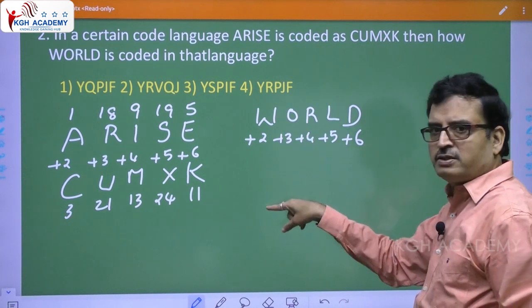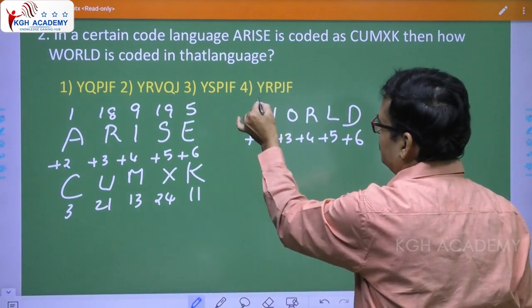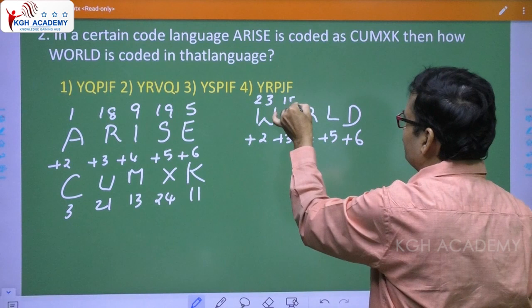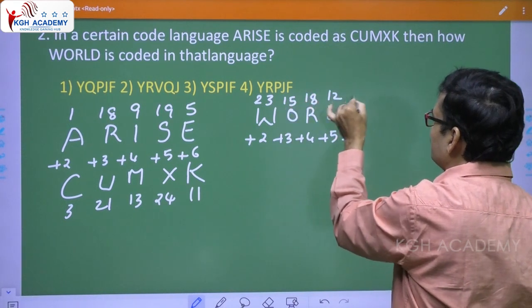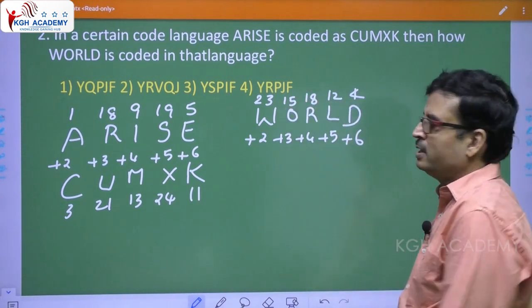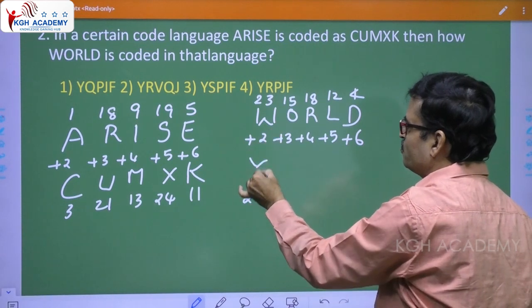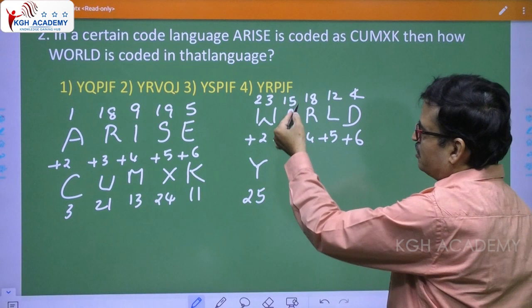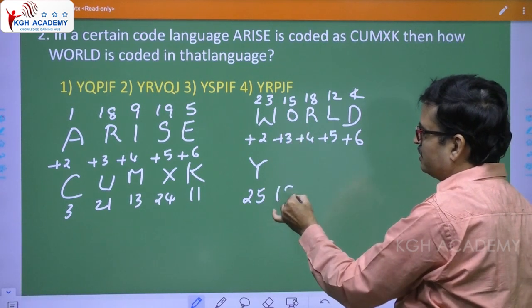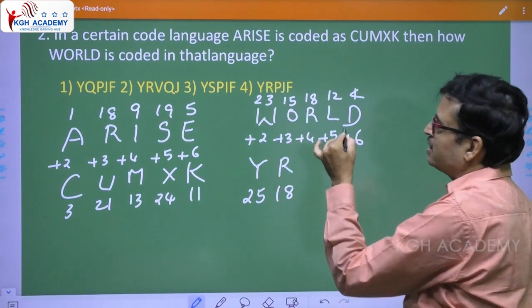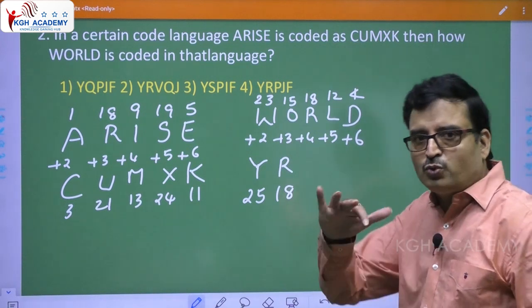You can do it directly like this, or you can also put it as numbers: 23, 15, 18, 12, 4. 23 plus 2 is 25, and 25 is Y. 15 plus 3 is 18, and 18 is R. Now try to verify whether we are doing it the right way or wrong.